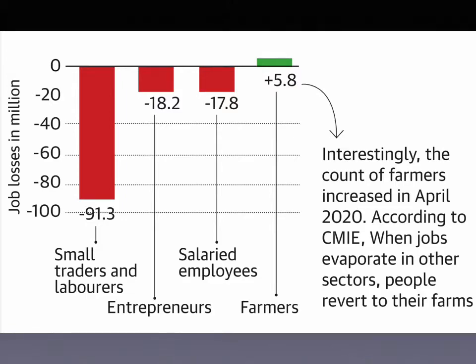According to CMIE, while the small traders, which include the hawkers, may return to work after the lockdown, the salaried workers will find it difficult to get their jobs back. 18 million people are estimated to have lost employment in April 2020. The average count of entrepreneurs was 78 million in 2019-2020. This fell to 60 million in April 2020. CMIE said in its report the large-scale loss of employment among the business people is an indication that loss during the lockdown is not limited to just jobs but also to the enterprises.